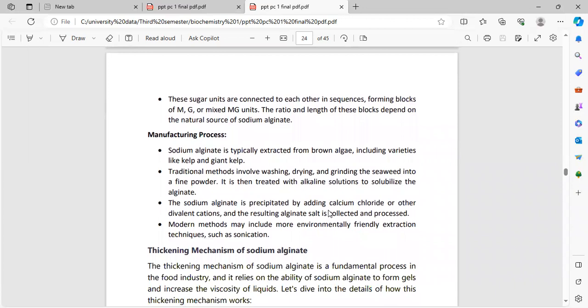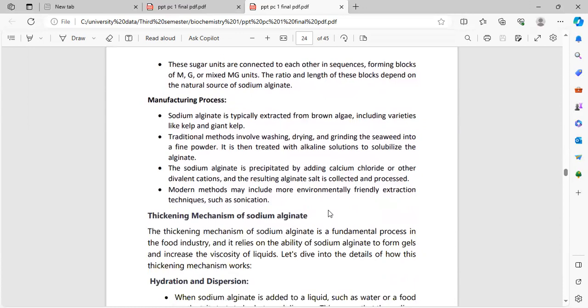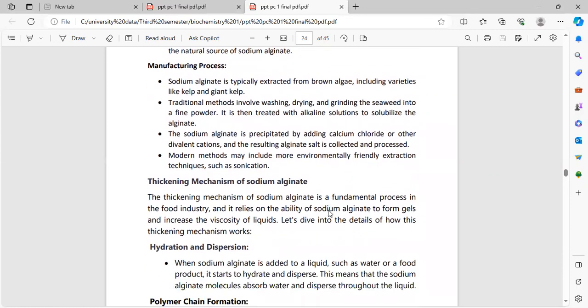Manufacturing process. Sodium alginate is typically extracted from brown algae, involving washing, drying, and grinding the seaweed into a fine powder. It is then treated with alkaline solution to solubilize alginate. Sodium alginate is precipitated by adding sodium chloride or other divalent cations, and the resulting alginate salt is purified and processed. Modern methods may include more environmentally friendly extraction techniques such as sonication.